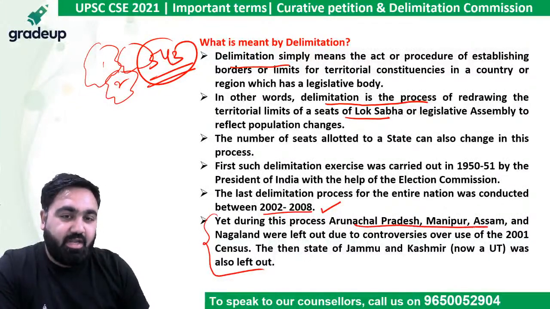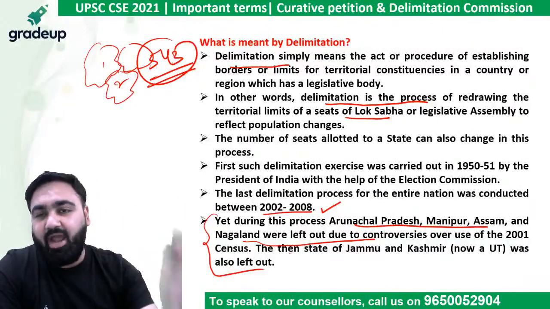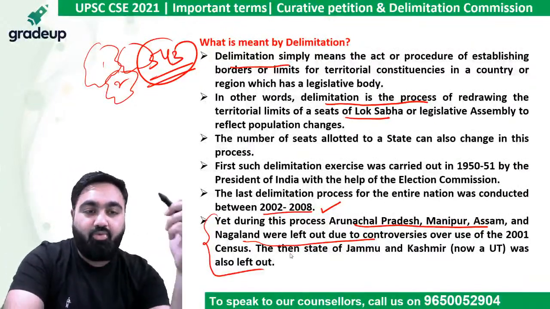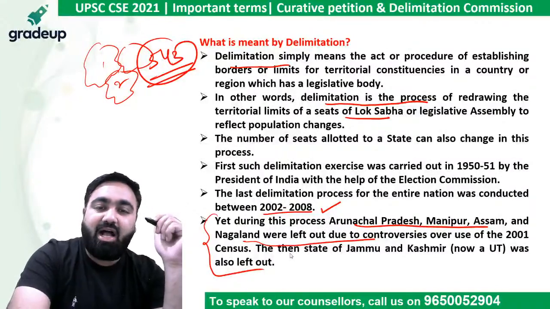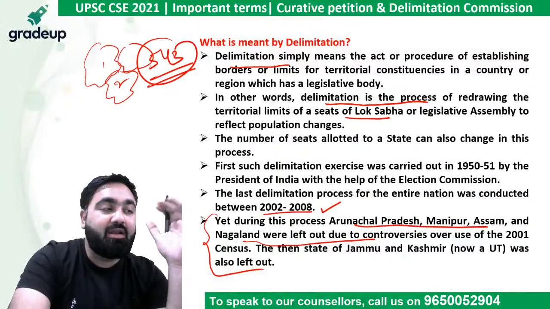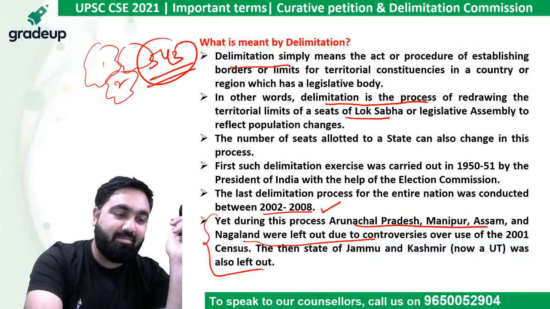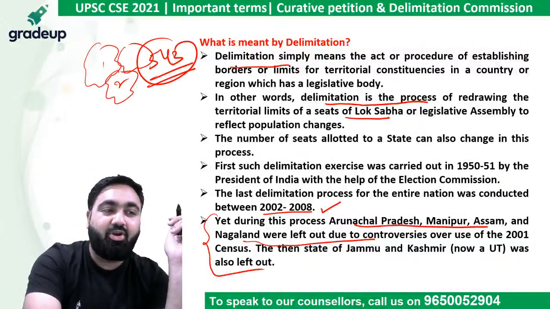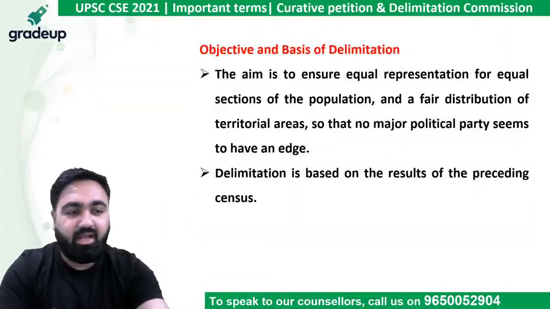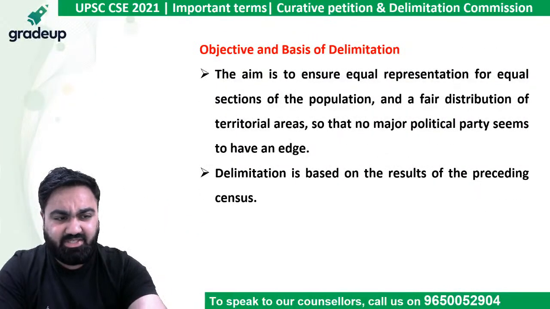Arunachal Pradesh, Manipur, Assam, Nagaland did not have redrawing of the boundaries because there was a lot of protest over the census numbers. The local population thought that the census numbers are not true, and they did not really accept this delimitation.